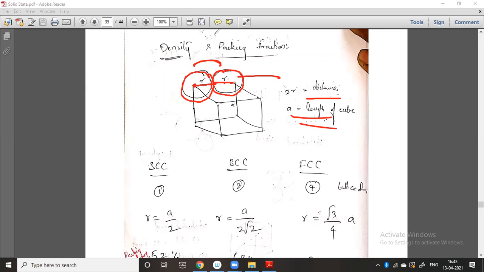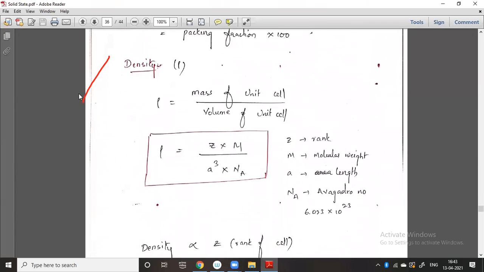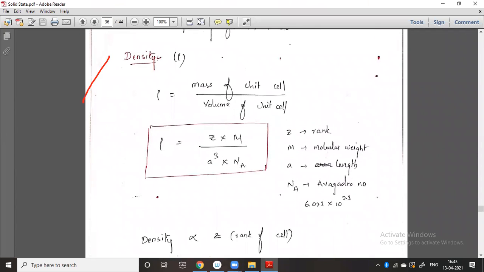Density generally is mass by volume. For density we have a particular formula. Density is indicated by rho. It is the mass of the unit cell divided by the volume of the unit cell. The mass is Z into M, where Z is the rank.